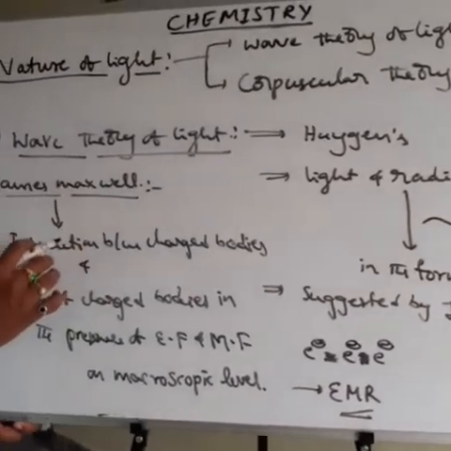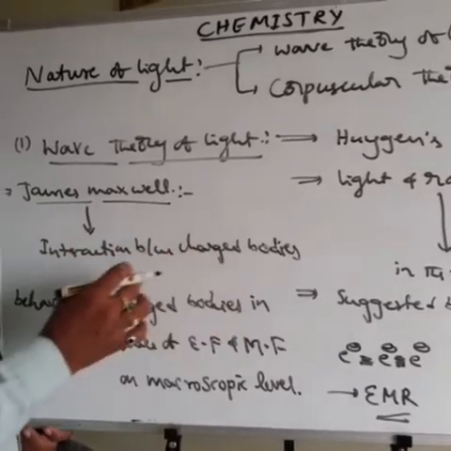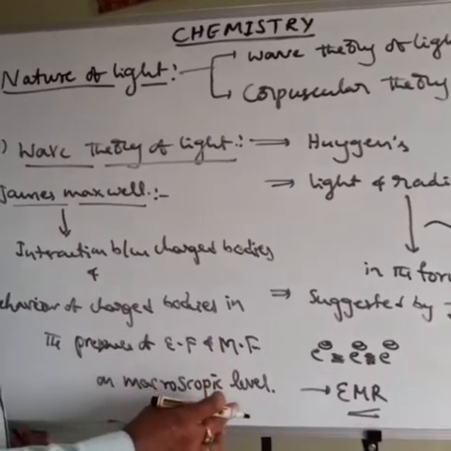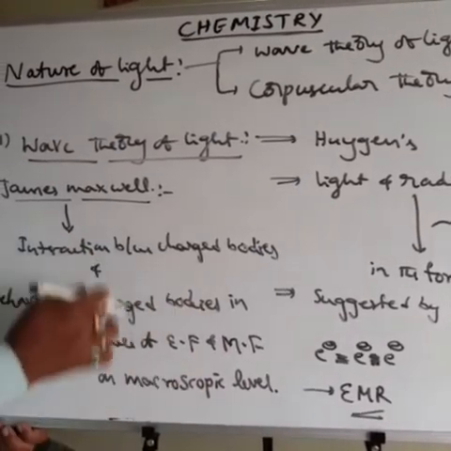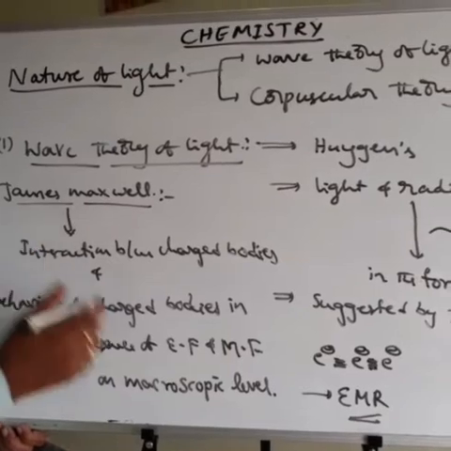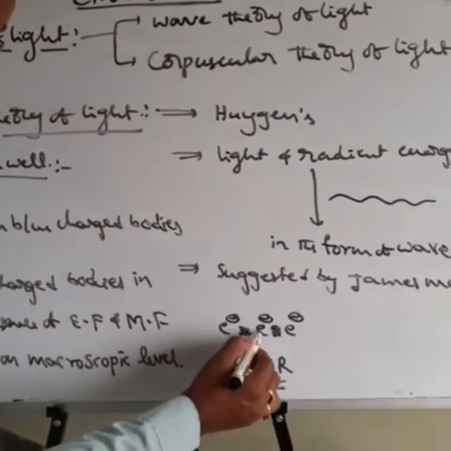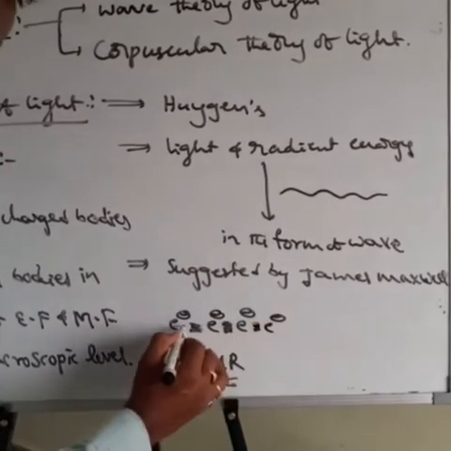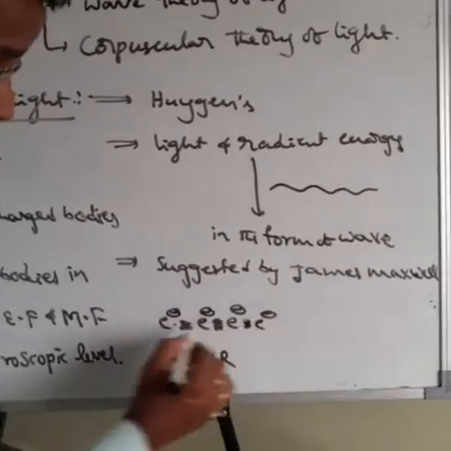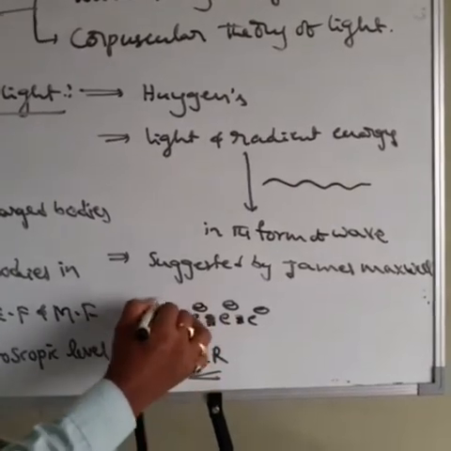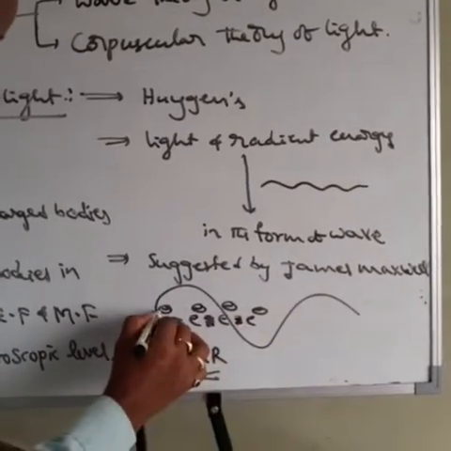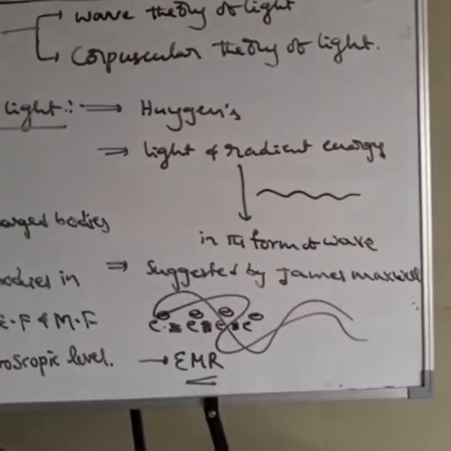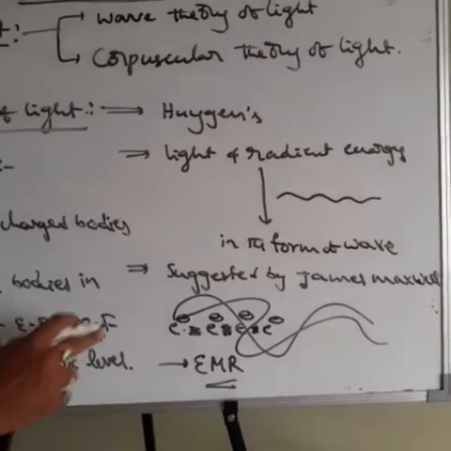James Maxwell studied the interaction between charged bodies and their behavior in the presence of electric field and magnetic field on a macroscopic level. From the studies, he explained that charged bodies move under acceleration. Whenever charged bodies move under acceleration, alternating electric and magnetic fields are produced and transmitted in the form of waves.